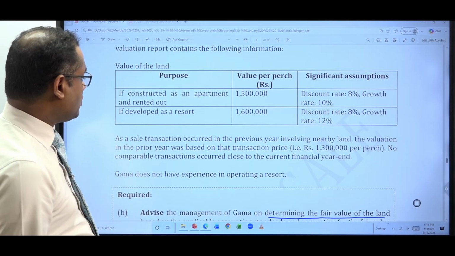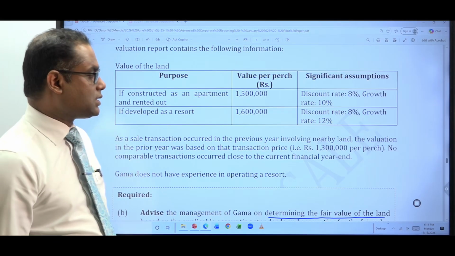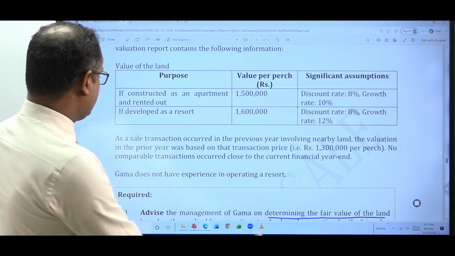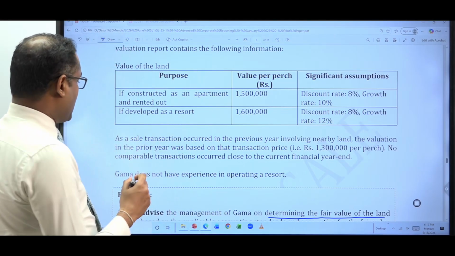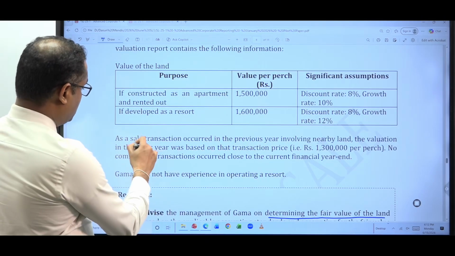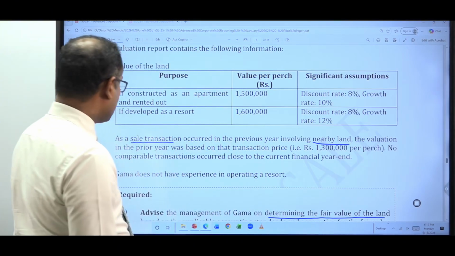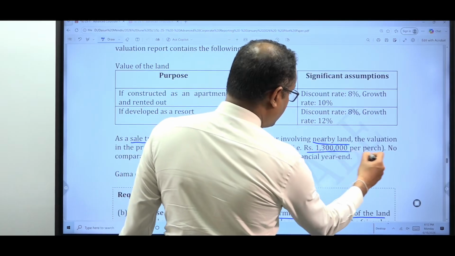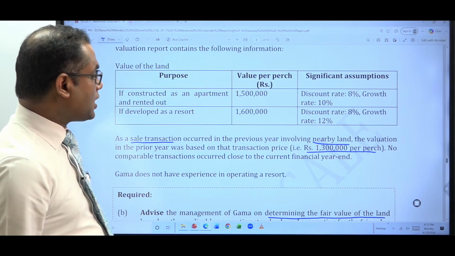As a sale transaction occurred in the previous year involving nearby land, the valuation in the prior year was based on that transaction price. So last year they used a different approach to value. What is that approach? As a sale transaction occurred in the previous year involving nearby land, the valuation in the prior year was based on that particular transaction, which is 1.3 million per purchase. No comparable transaction occurred close to the current financial year.